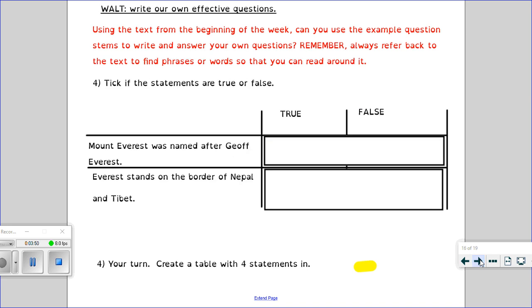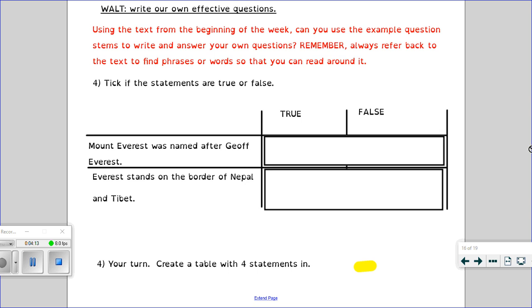And then the last one for today, question 4, you're going to write some statements that could be true or false, and you're going to create a table with 4 statements in. With all these questions that you write, you are putting your answers in as well. So I've gone for Mount Everest was named after Jeff Everest. Is that true or false?